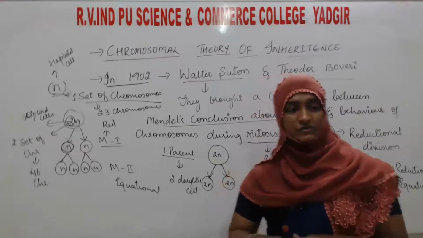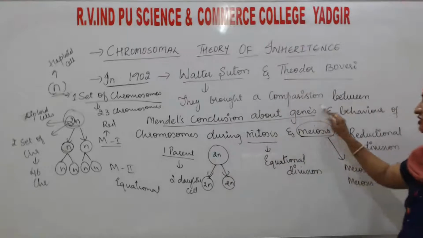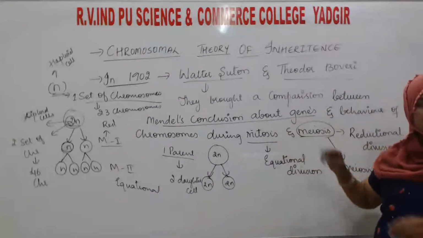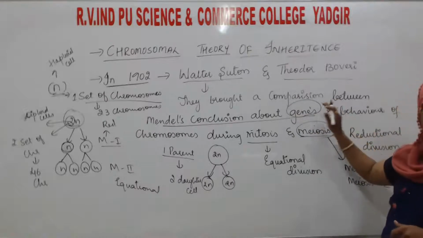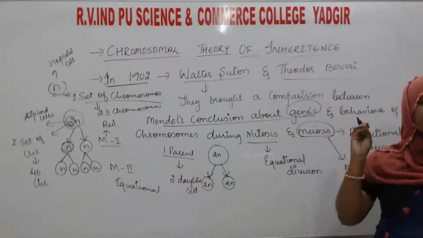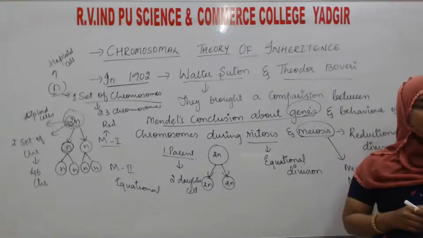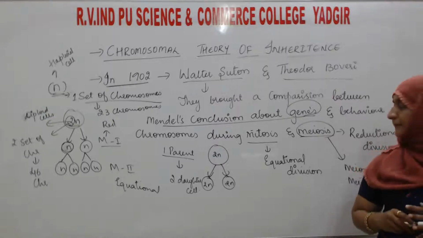So first of all, these two scientists brought a comparison with Mendel's conclusion about genes. About genes, he told that genes are discrete units as they contain the information, or control the expression, for a particular character.